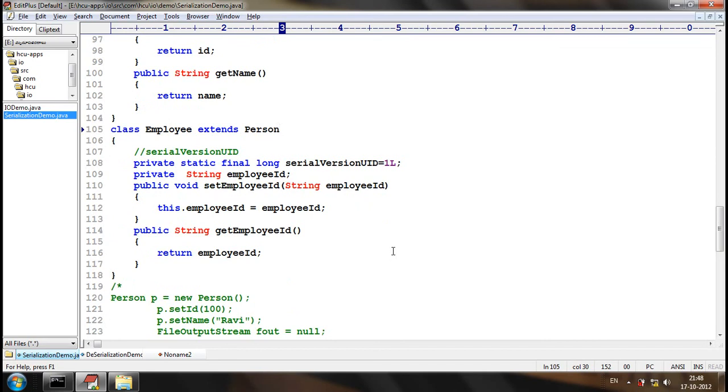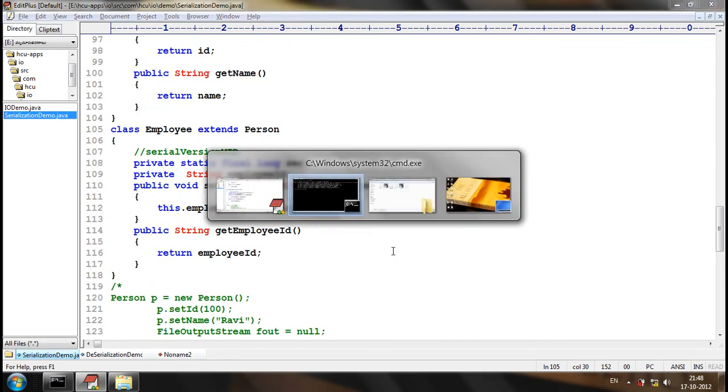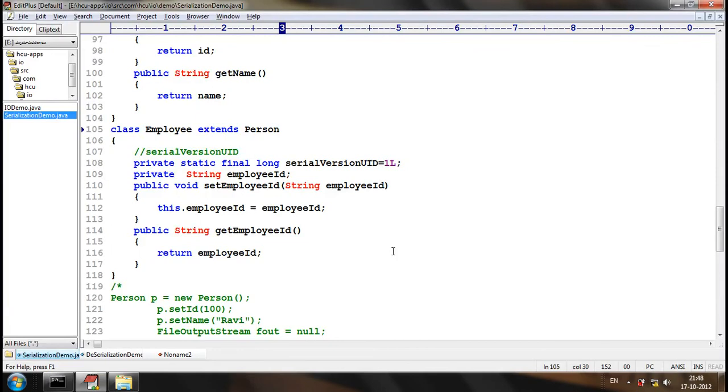Now it should be a static attribute, which should be private and it should be final. The data type should be long and the name should be serial version UID only. It should not be another name, and it can be any long value.